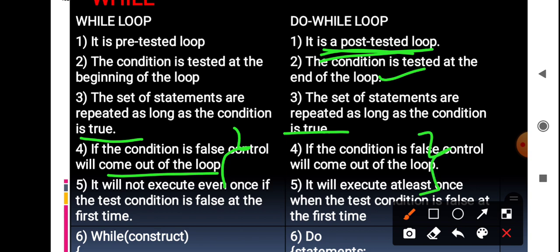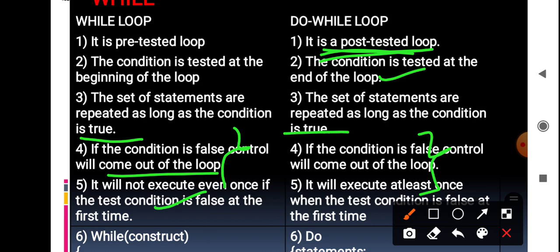So next, it will not execute even once if the condition is false the first time. Why? Because first the condition is checked in the while condition. So if it is false there itself, the statements below that will not be executed. So next, the do while statement.